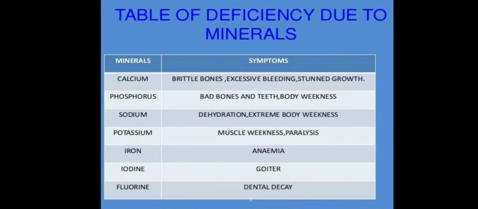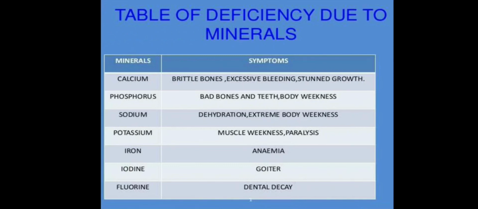Deficiency of sodium in our diet causes dehydration and extreme body weakness. Deficiency of potassium makes the muscles weak and leads to paralysis. Iron